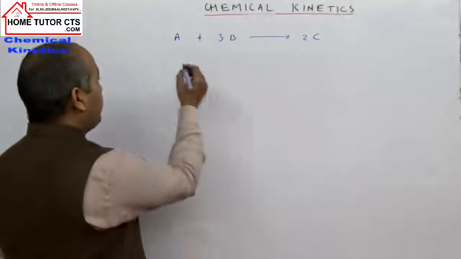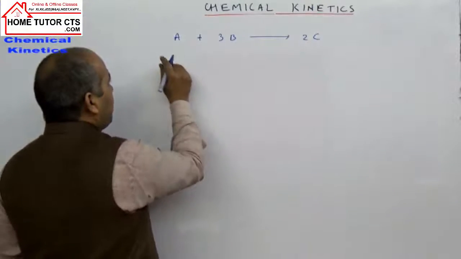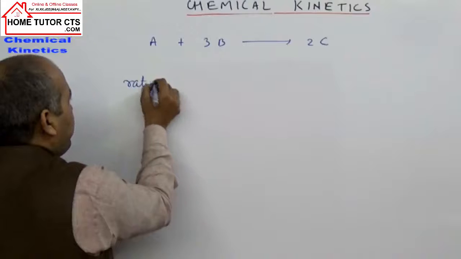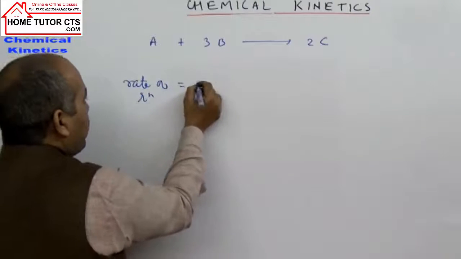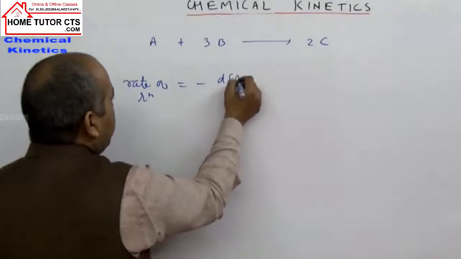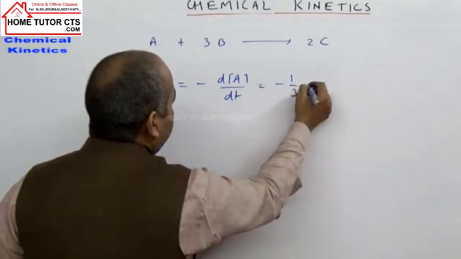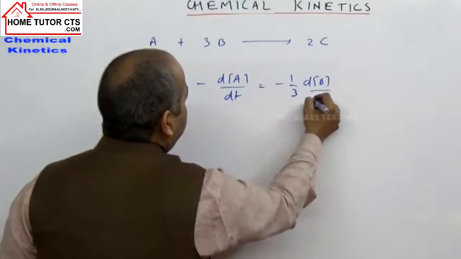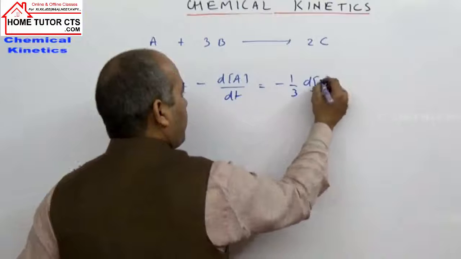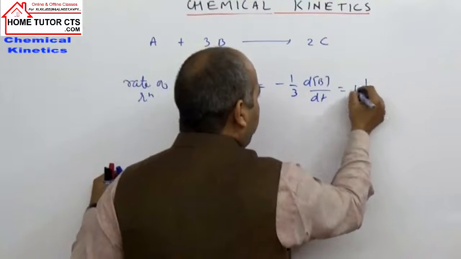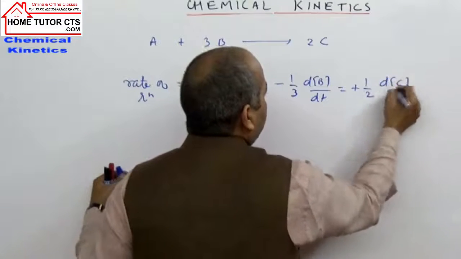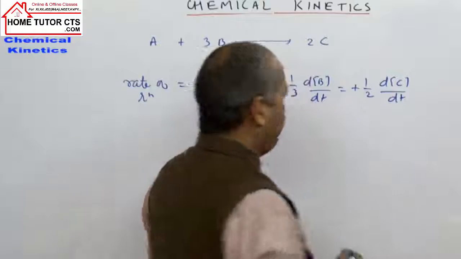In this case, the rate of reaction we can write in terms of A. If I write the rate of reaction in terms of A, it can be taken as minus dA by dt, or minus 1 by 3 dB upon dt, or plus 1 by 2 dC upon dt.